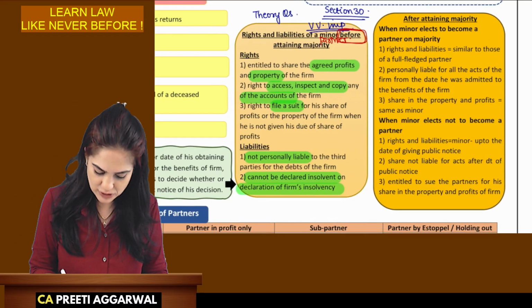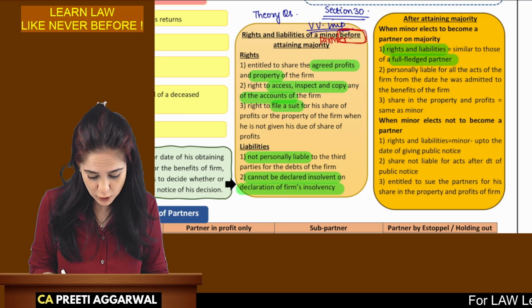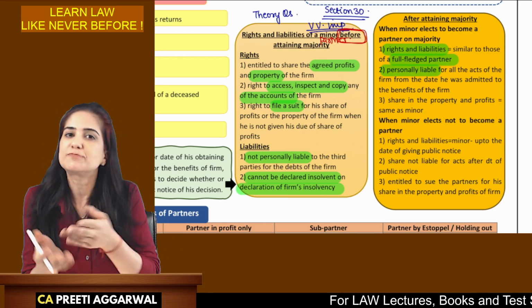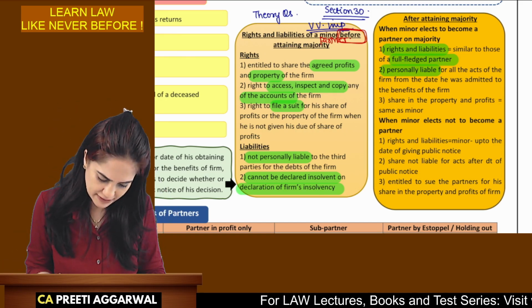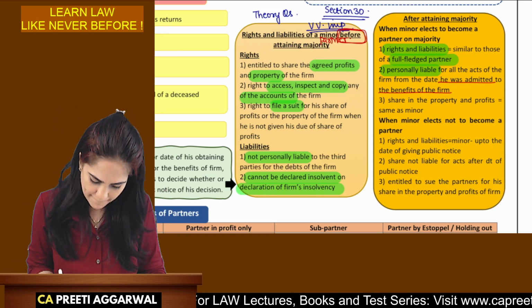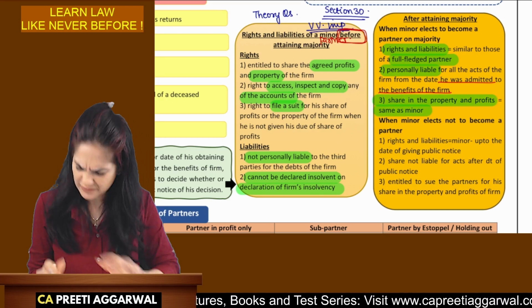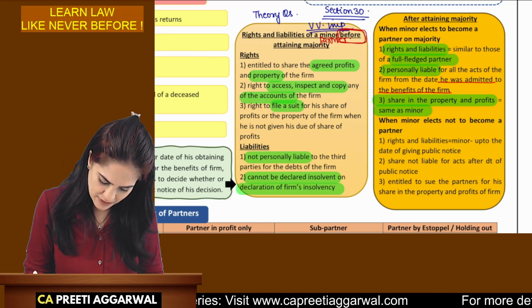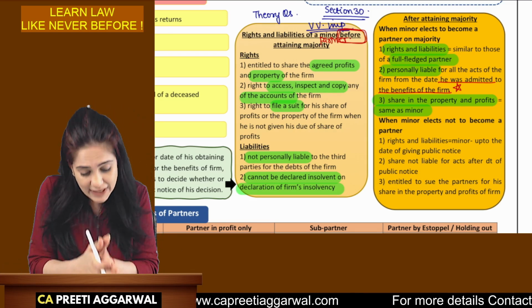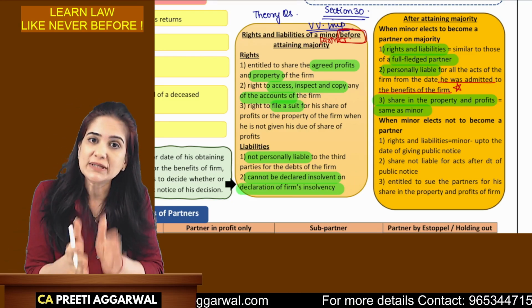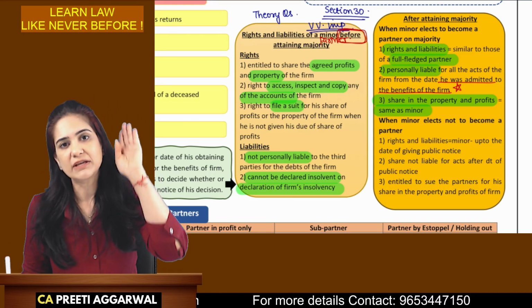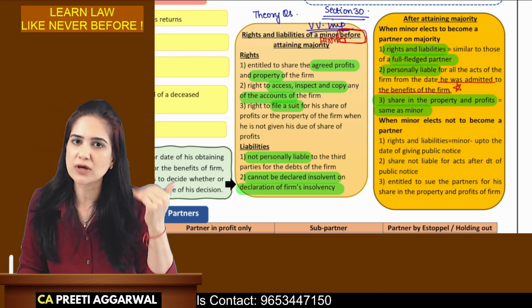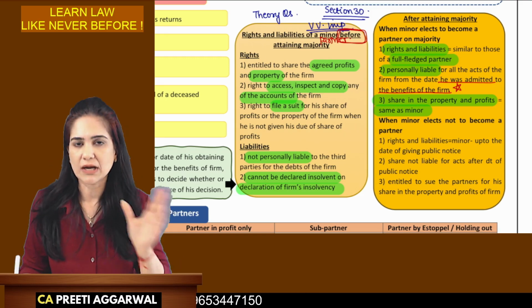After attaining majority, he gets all the rights and liabilities now of a full-fledged partner. He is now personally liable. He was liable earlier also, but the liability was limited to his share in the profit and property. Now, he is personally liable for all the debts which were contracted right from the time when he was admitted as a partner. He has now the right to share in the profit and property, in the same ratio that he was sharing when he was a minor. This is important for exam: he is liable not from the date when he turned a major. He is liable for all the debts which are still outstanding and they were taken when he was a minor. So the debts were taken when he was a minor, but they are still outstanding. So now he will be personally liable. See, liable he was earlier also, but the liability was limited. Now he is personally liable.